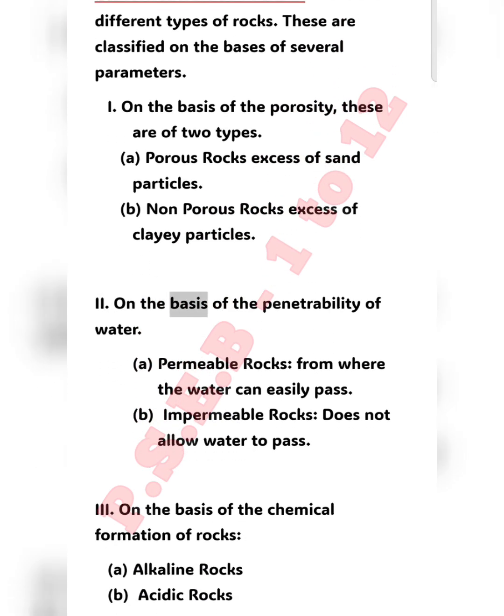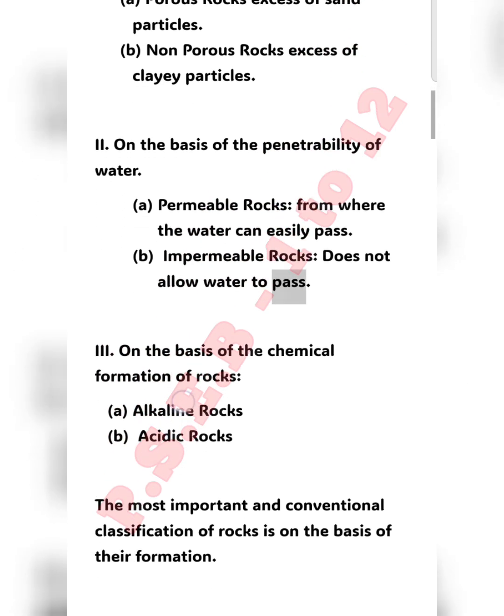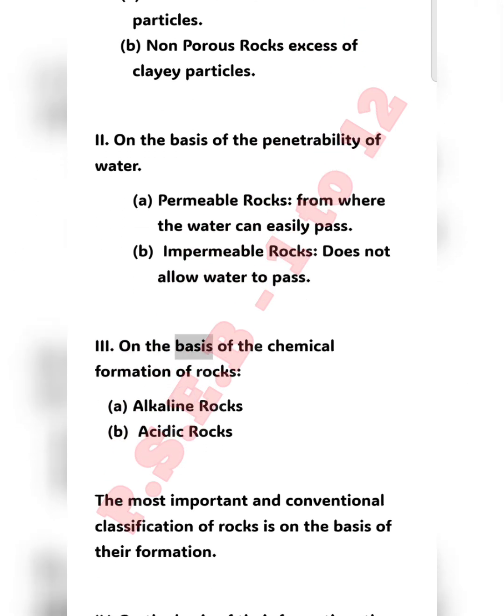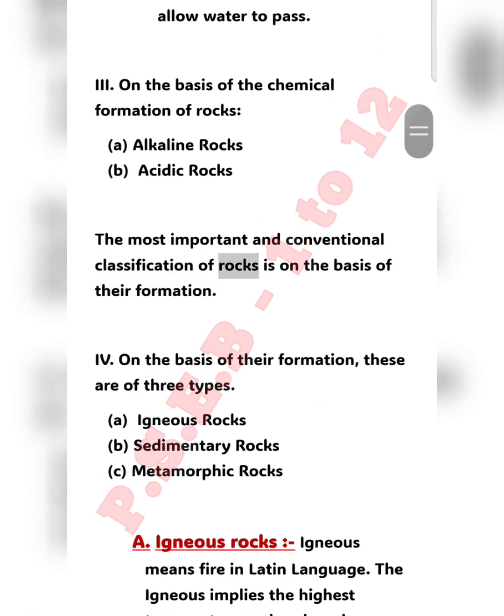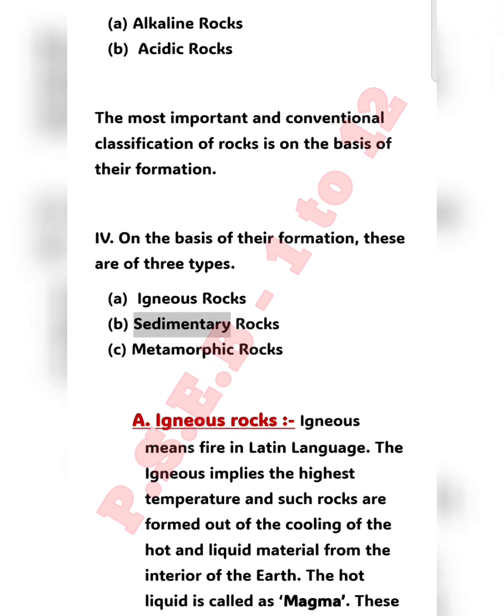2. On the basis of the penetrability of water: permeable rocks, from where water can easily pass; impermeable rocks, which do not allow water to pass. 3. On the basis of the chemical formation of rocks: alkaline rocks and acidic rocks. The most important and conventional classification of rocks is on the basis of their formation. 4. On the basis of their formation, these are of 3 types: igneous rocks, sedimentary rocks, and metamorphic rocks.